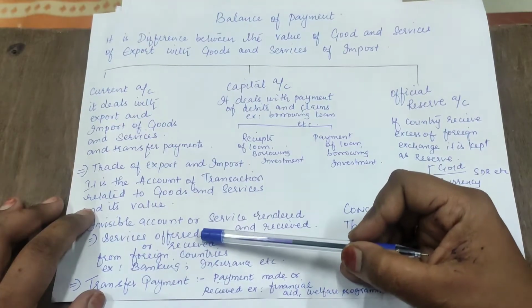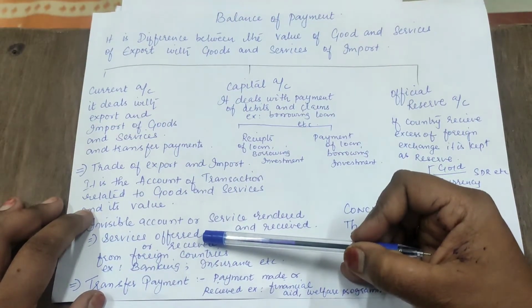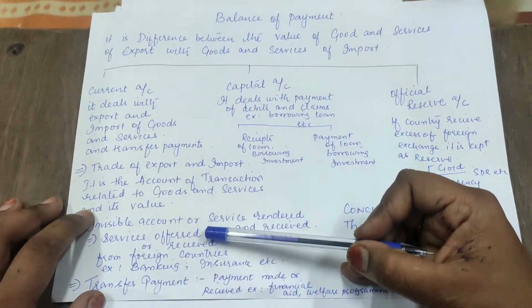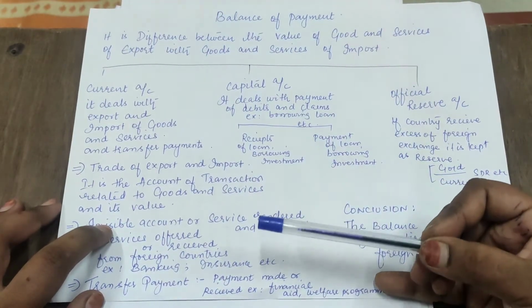Then we have to maintain a service account where we record how many services are rendered, received and offered, for example banking, insurance.